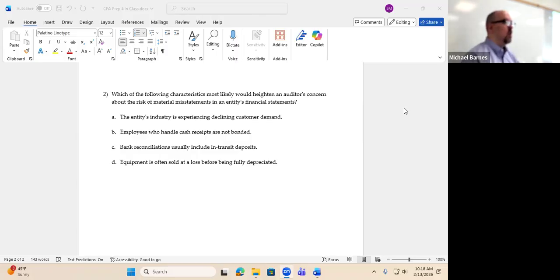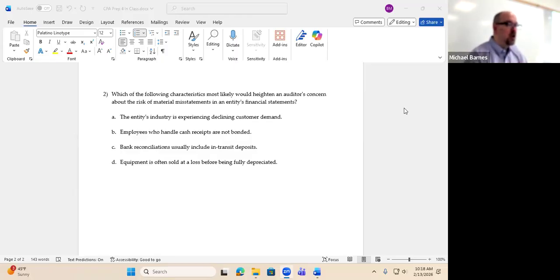All right. So we're talking about an industry that's undergoing change. What do we know about that when we talk about that from an audit risk perspective? Does that increase inherent risk or decrease inherent risk? Increases inherent risk. Okay. If we have increased risk, is there an increased risk of material misstatements, especially due to fraud? Yes. So this was one that's most likely to be one that we could identify. Now, we're still going to go through the rest, but A is our answer for the addition we talked about.